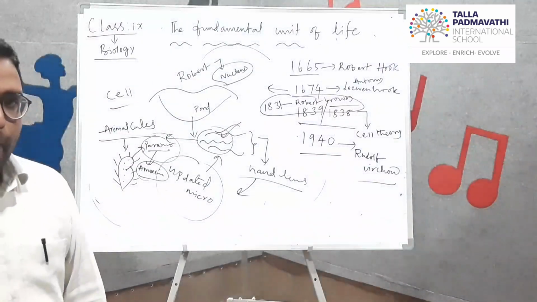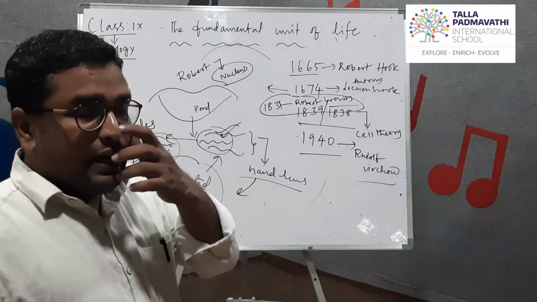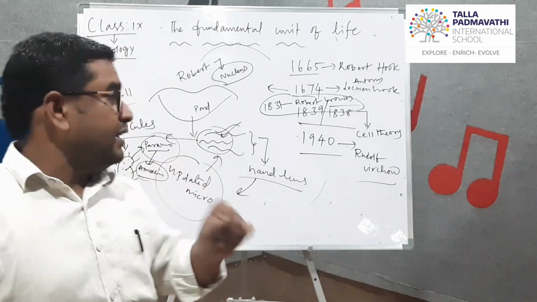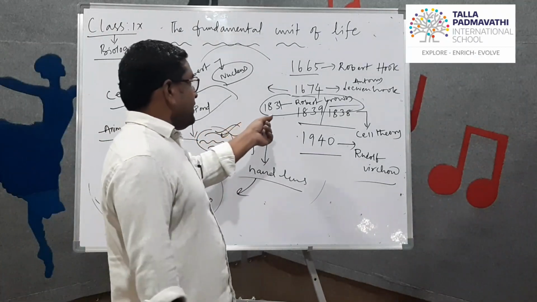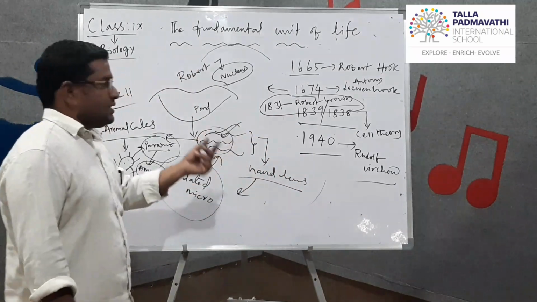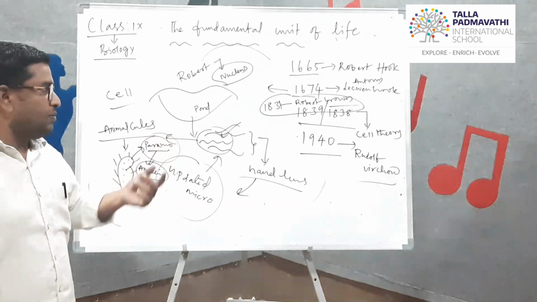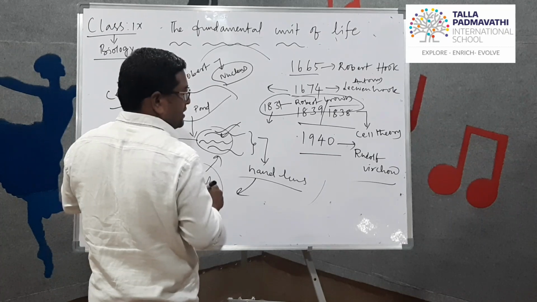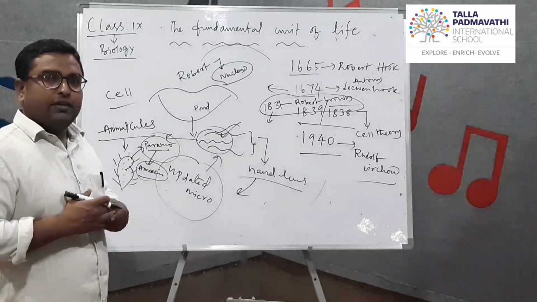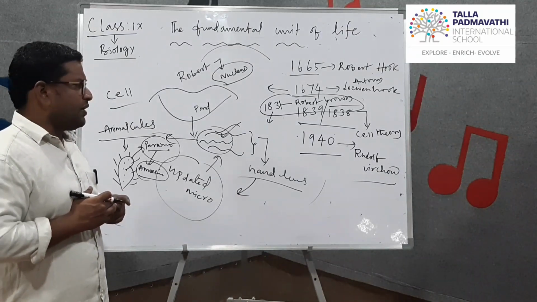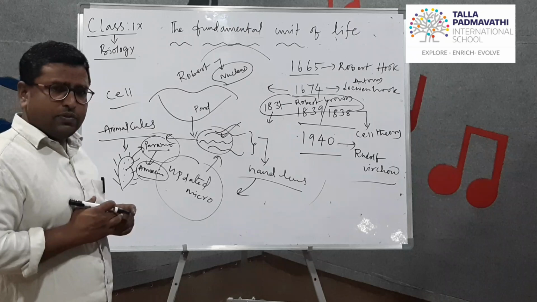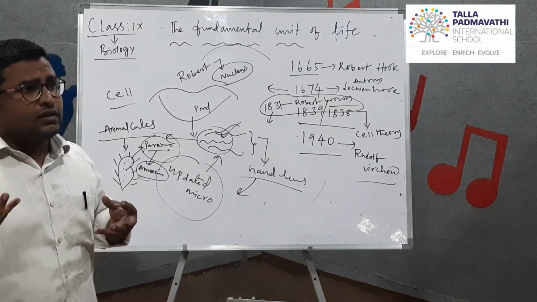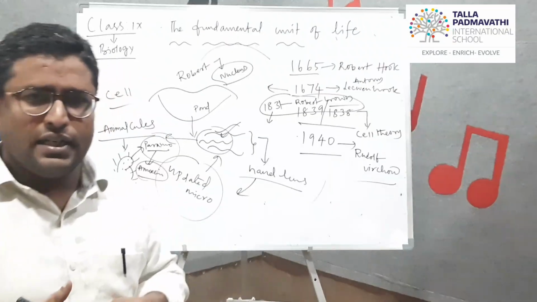In 1831, Robert Brown discovered the nucleus. He observed it in cells like cheek cells, and in some other cells.